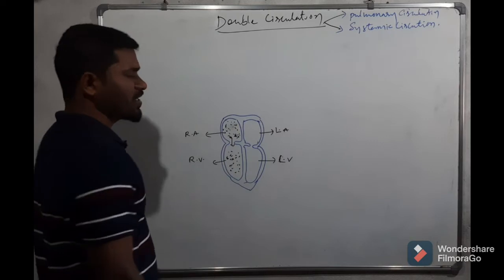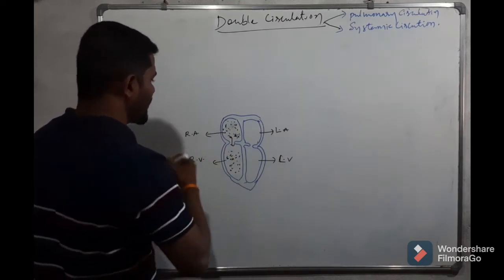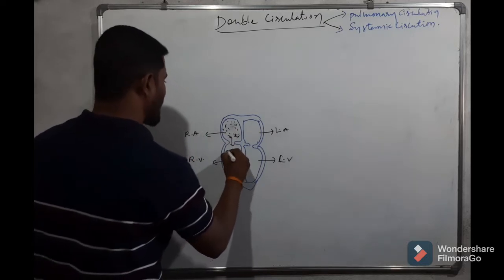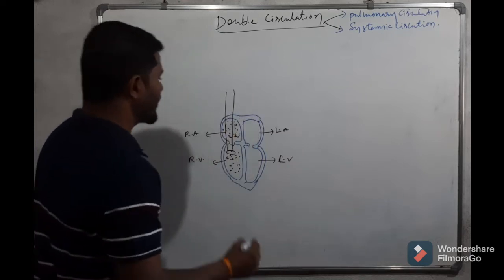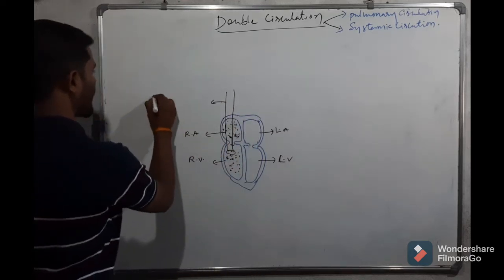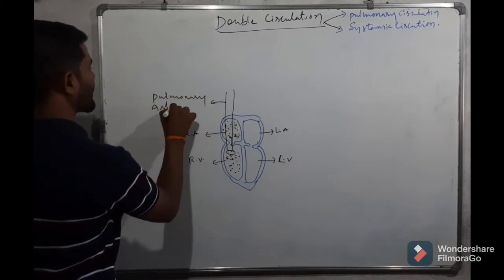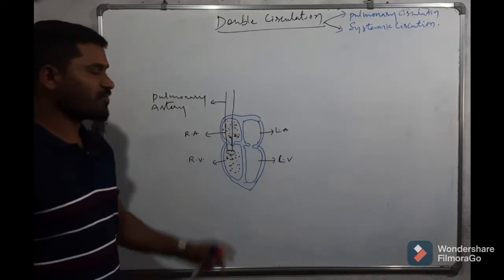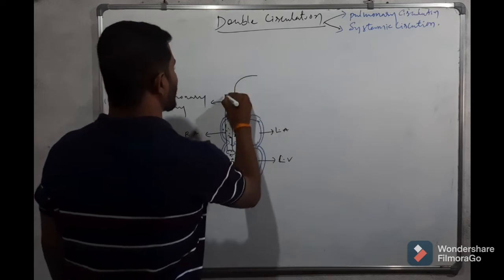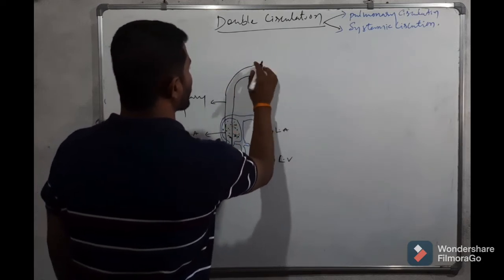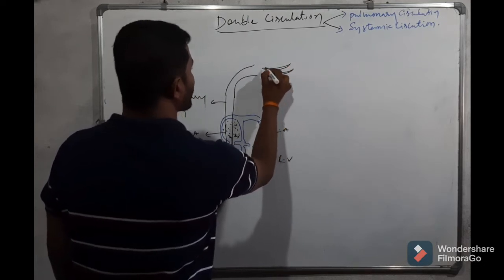This deoxygenated blood is first collected by a blood vessel called the pulmonary artery. It collects the deoxygenated blood from the right ventricle and carries it to the lungs. At the lungs there is a formation of capillaries.